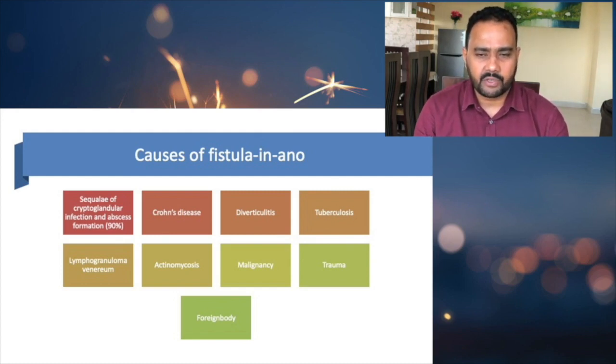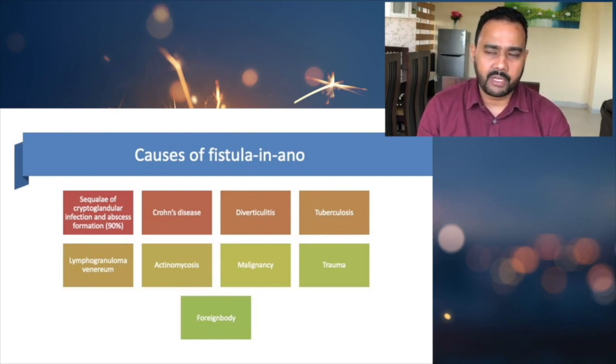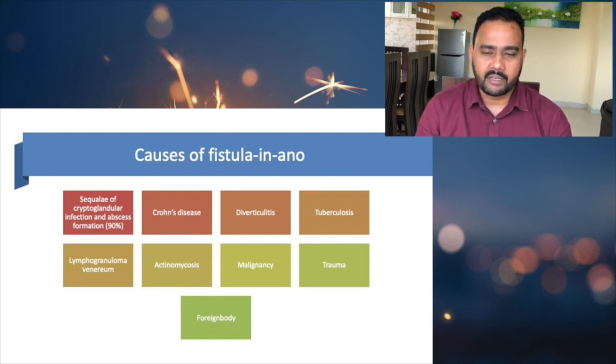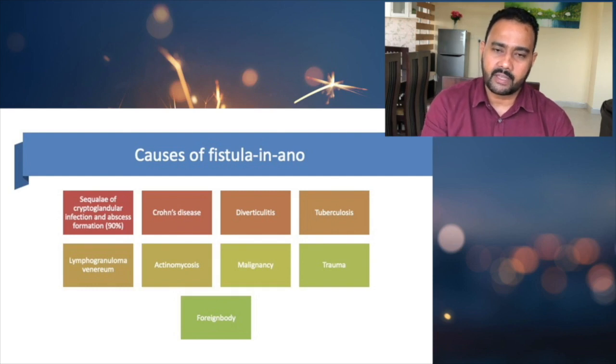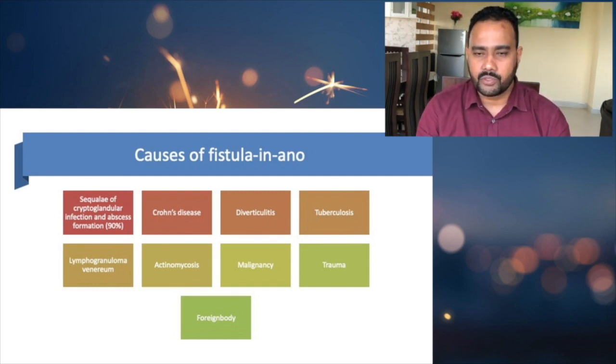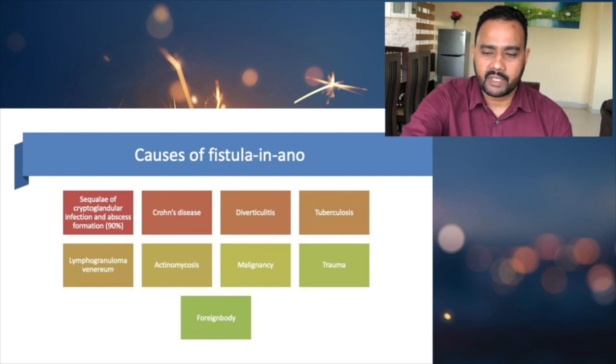I want to tell you an important thing about malignancy. Malignancy can lead to fistula in ano. Sometimes whenever there is a malignancy, people can have a perianal discharge through the fistula in ano. At the same time, whenever somebody has a prolonged period of fistula, malignancies can arise from that fistula as well. So both ways, malignancy is related to fistula in ano. Malignancy can cause fistula in ano, and fistula in ano can give rise to malignancy as well. So these are the causes of fistula in ano we need to know.